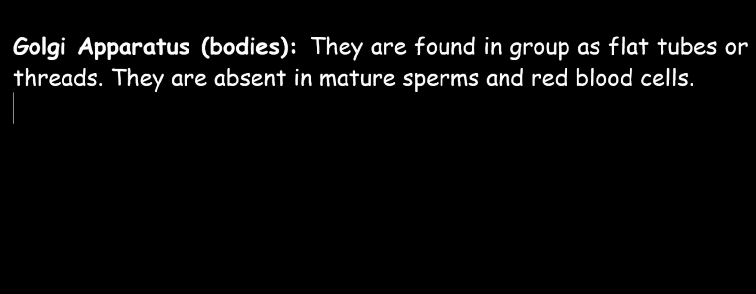Now we'll be looking at the Golgi apparatus or Golgi bodies. The Golgi bodies are found in groups as flat tubes or threads. They are absent in mature sperms and red blood cells. What are the functions of the Golgi bodies?